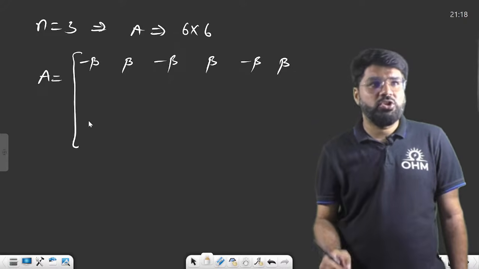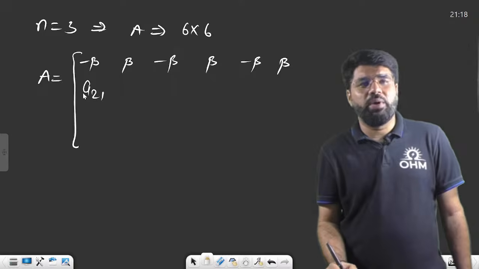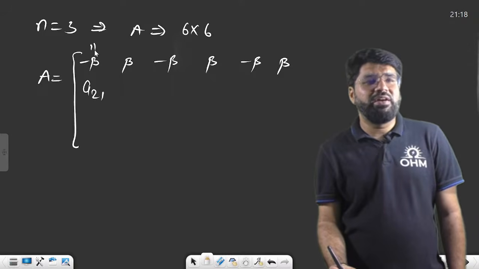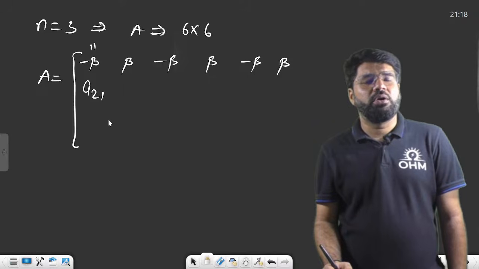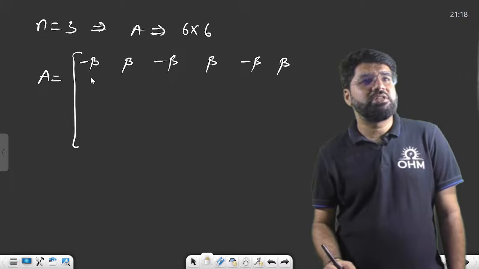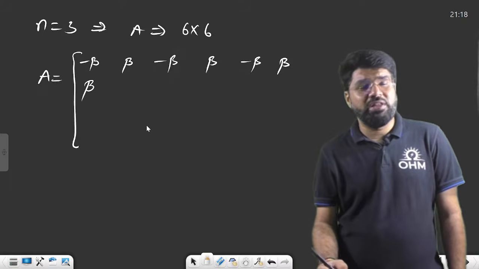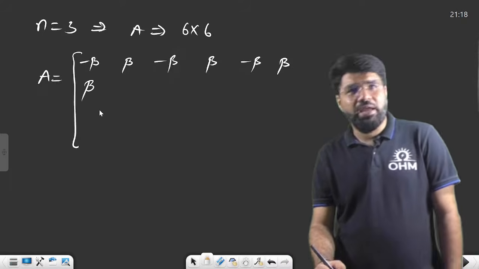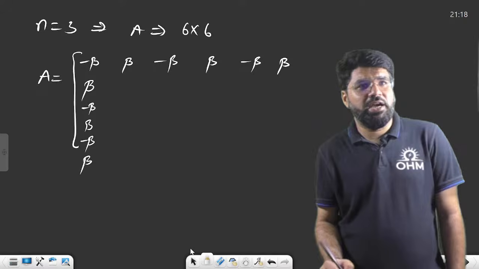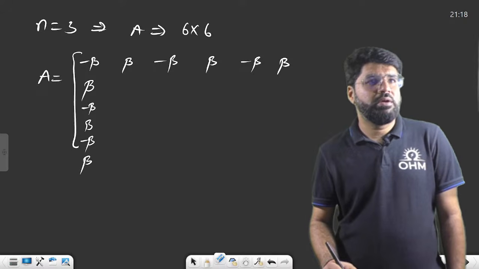Now what do you write in the next row? a21: 2 plus 1 is odd. Above it was a11, and if a11 is even, the next will be odd. 1 plus 1 was 2, 2 plus 1 is 3. And odd means what value of beta is to be taken? Plus beta. And then again the next will be minus beta, then plus beta, then minus beta, plus beta, up to the 6th row.